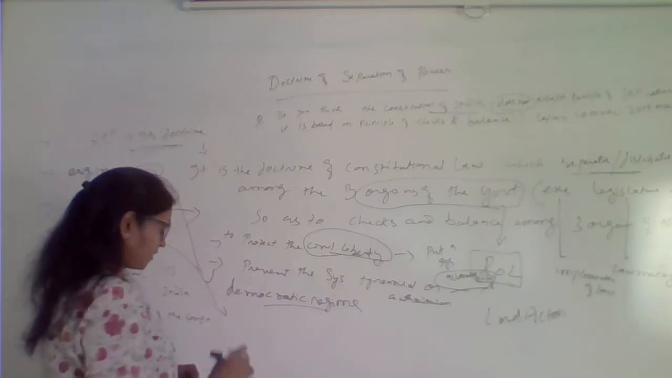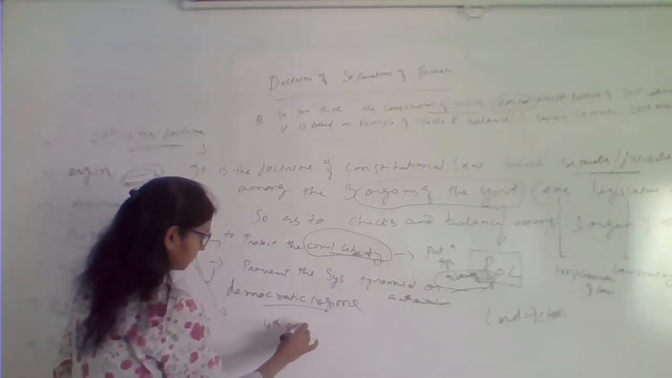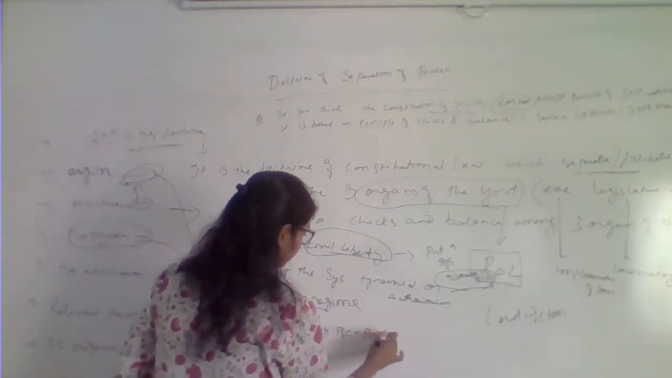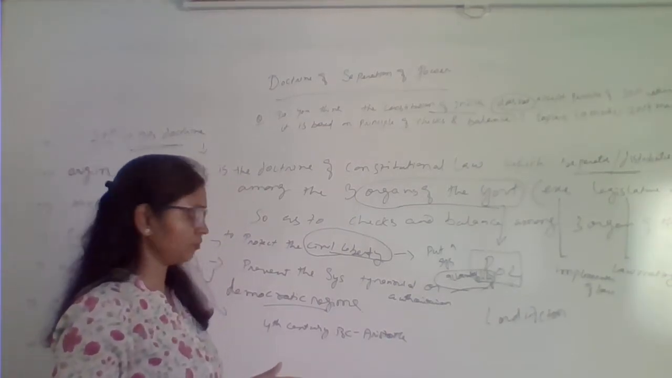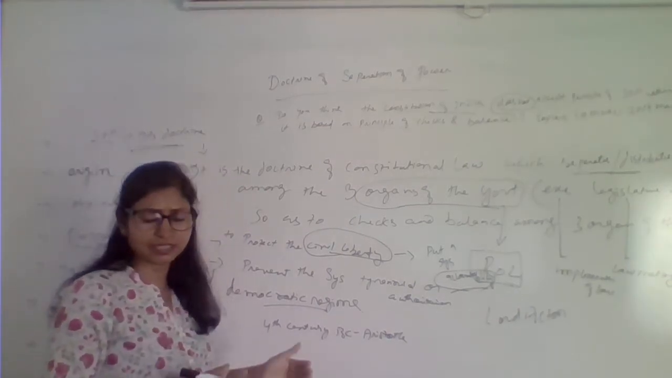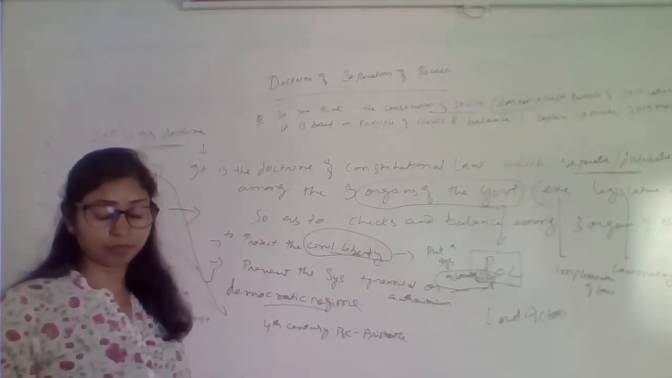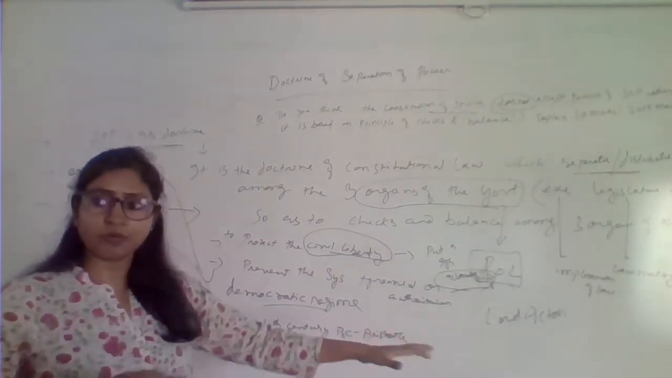So for the first time, it was in the 4th century BC, Aristotle. From the exam point of view, it is not very important what Aristotle has said, or we will see later on John Locke. The main propounder is of course Baron de Montesquieu. We'll come to that point. So just a little bit of how it originated.